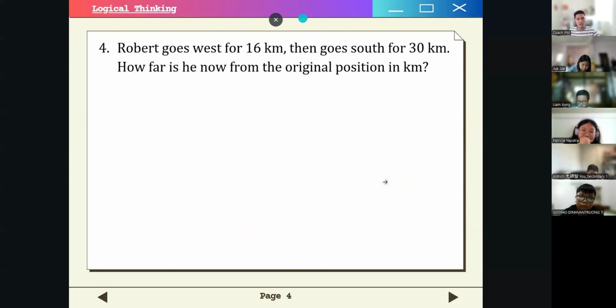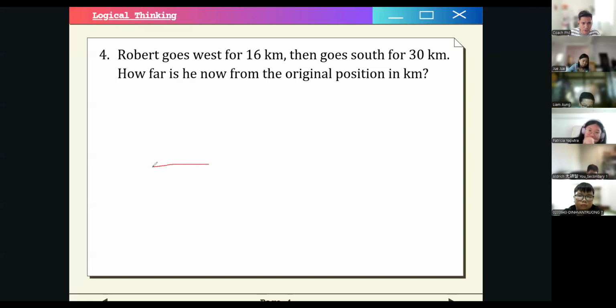So this is number 4. Robert goes west for 16 kilometers, then goes south for 30 kilometers. How far is he now from the original position in kilometers? So let's draw. He goes west for 16 kilometers and then goes south for 30. So how far is he from the original position in kilometers? So this is the final position, the original position.